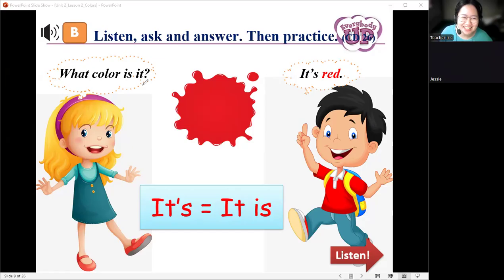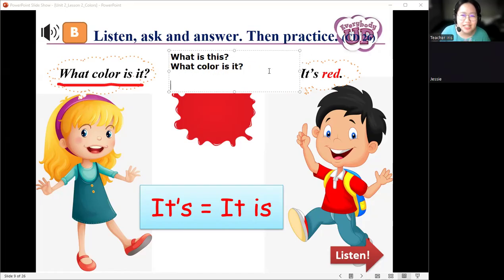Okay. So let's read this one. Let's say it one more time. What color is it? It's red. Very good. So, as you can see, we have the question earlier, what is this? But this time, we have what color is it? Yes, very good. What color is it?